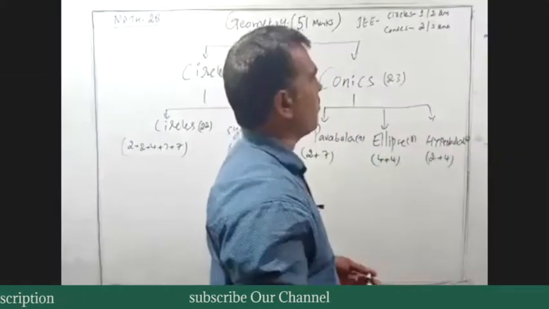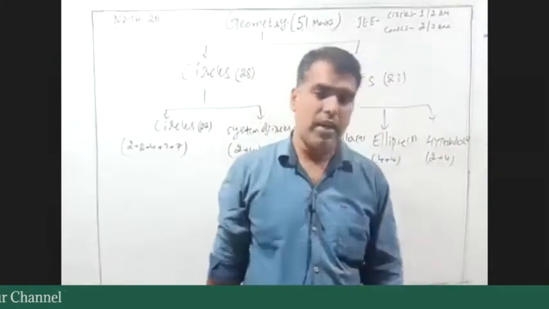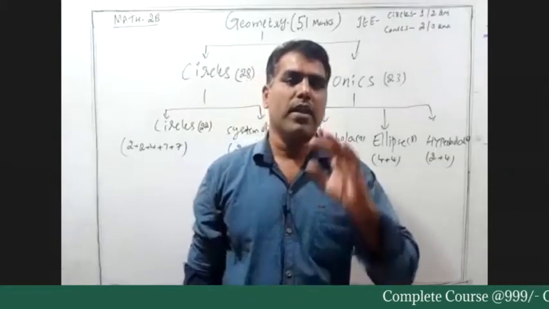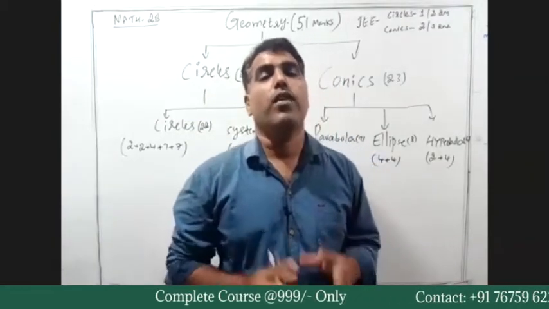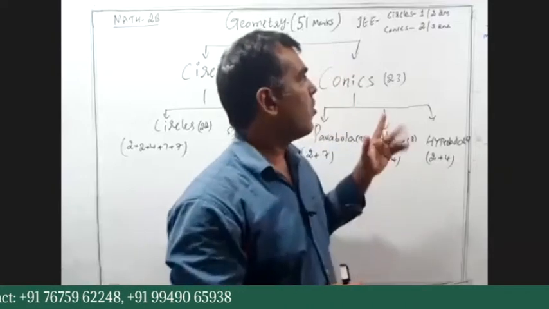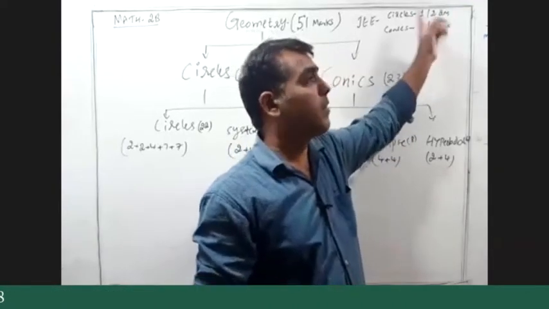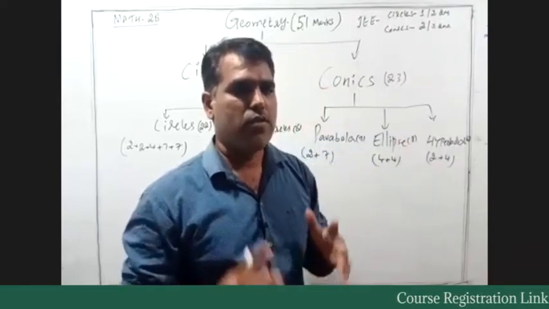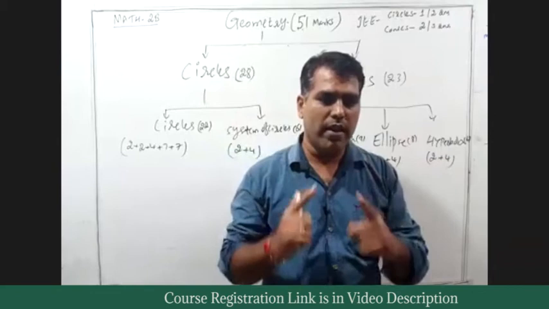Definitely 2 questions will come: one is the parabola, one is from ellipse and hyperbola. And 1 question must come from circles. Maximum we will get 4 or 5 questions from this geometry second year topic only. Clear? Definitely 2 plus 2 is 4 may come, 3 plus 2 is 5 may come, maximum. So the maximum questions from geometry 2 is very important.